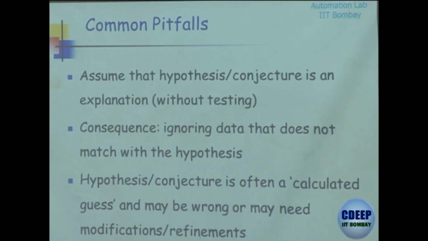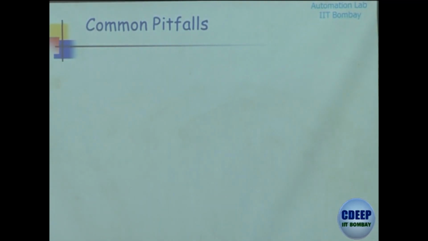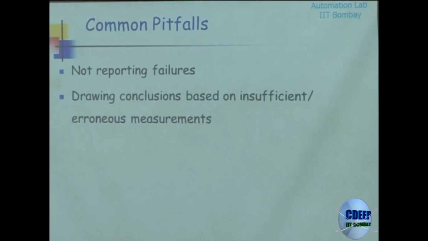The students in the beginning have this tendency of not showing uncomfortable results to the guide. They think, the supervisor has told me this model, this must be correct. So if the system is showing something else, we tend to keep it aside. Maybe I did some wrong experiments. So it could be that the error that you are getting actually is pointing to some phenomena which you ignored. So this is a common pitfall, and you should look out for this. Not reporting failures is a very common problem when students start learning about doing research.